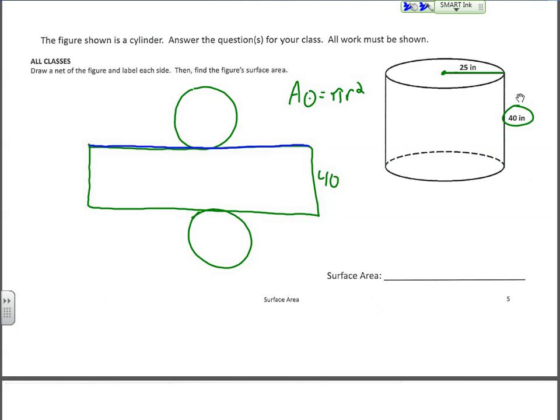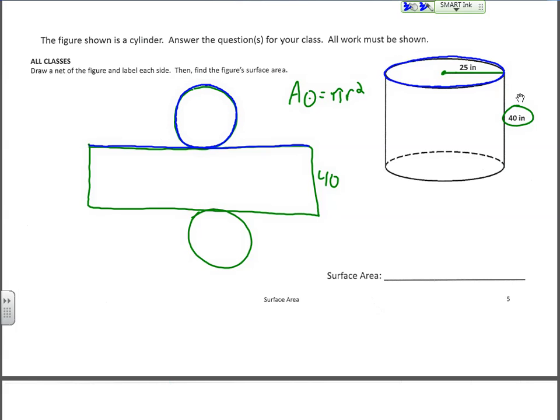How do we get that base of the rectangle? Well, remember that this rectangle represents the label that wraps around the can. And so the base of that rectangle is actually going to be the circumference of our circles, right?